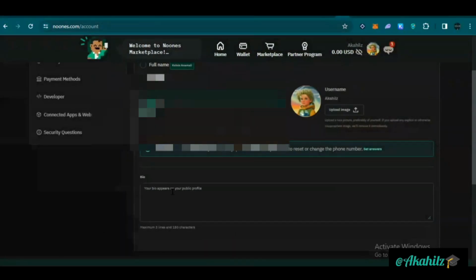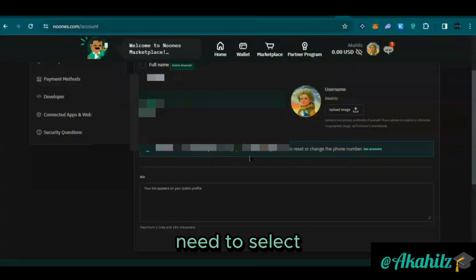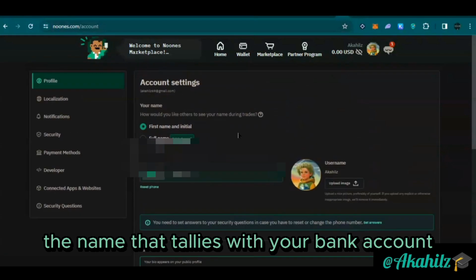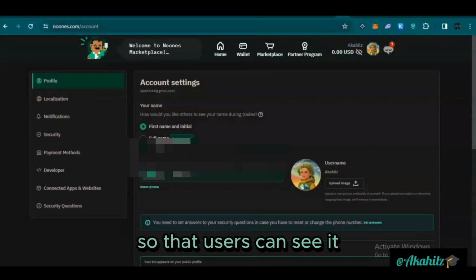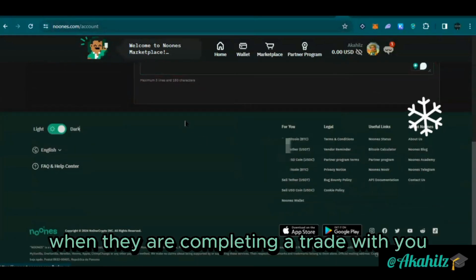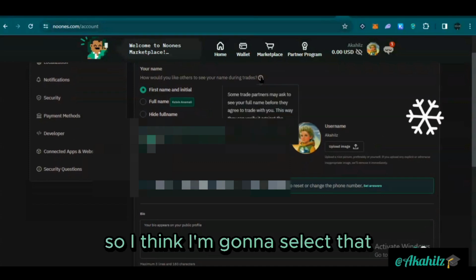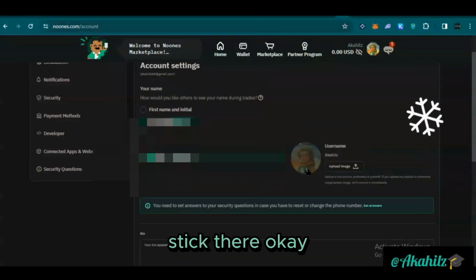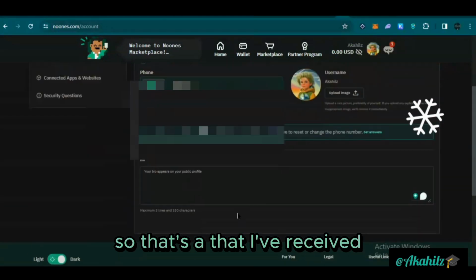Yeah, correct. So next, I think you need to select your full name, the name that tallies with your bank account, so that users can see it when they are completing a trade with you. You just click on full name, so I'm going to select that. So that's the information here. Okay, so that has been saved.